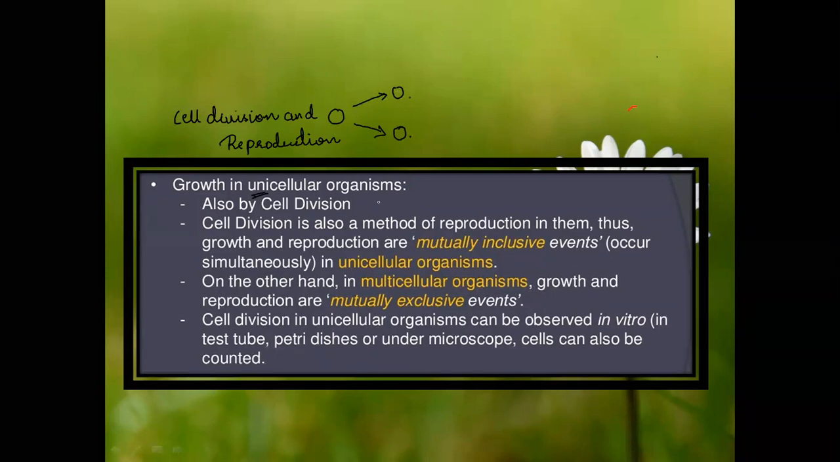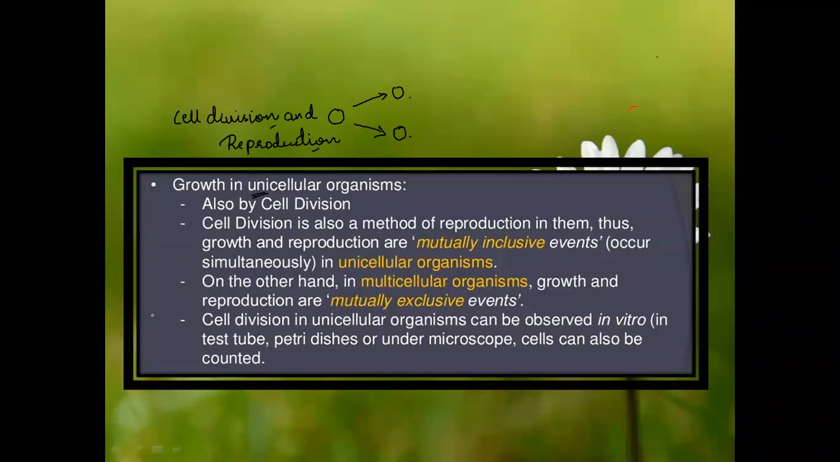So remember, in the unicellular organism, the cell division is also a method of reproduction. They are both mutually inclusive. Mutually inclusive means they both are connected. The cell division is also a process of reproduction. Yes, very good, Monica. One mother cell divides to give many daughter cells or two daughter cells. So in a unicellular organism, cell division is also a process of reproduction.